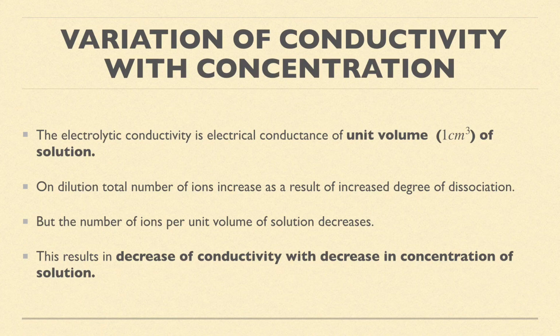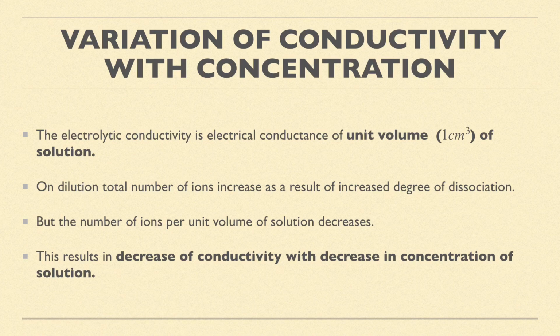As dilution takes place, what will happen? The molecules will try to dissociate more, so the degree of dissociation is increased. But the number of ions per unit volume of the solution is going to decrease, because over here we are talking about unit volume of a solution. Please underline that. So the number of ions in that unit volume will decrease if I am diluting the solution. As a result, this results in a decrease of conductivity with decrease in concentration of solution.